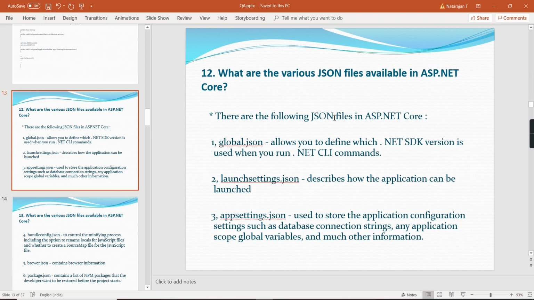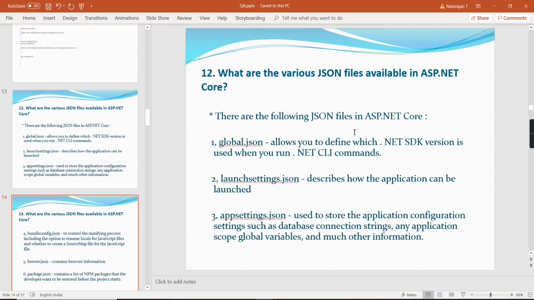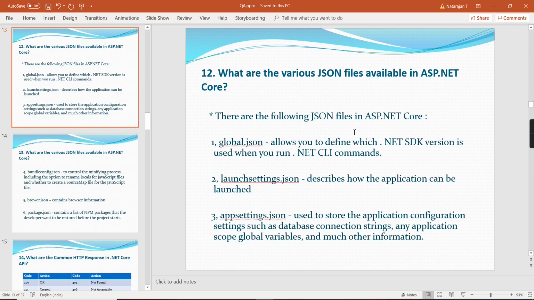The second one is launchSettings.json. It describes how the application can be launched. The third one is appsettings.json. This is a very important one. It is used to store the application configuration settings such as the database connection string, any application-scope global variables, and some other valid information.